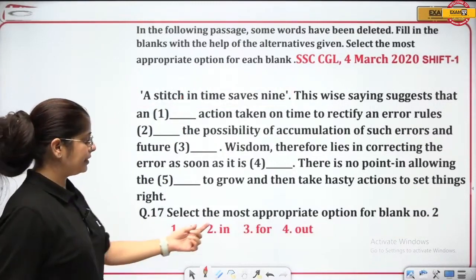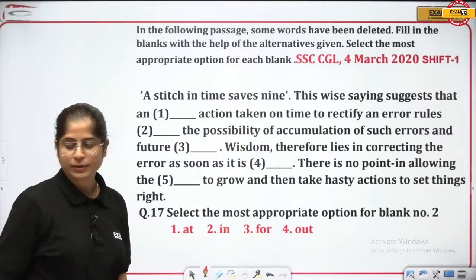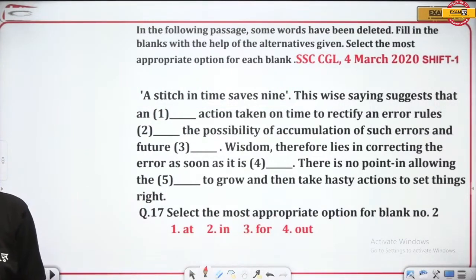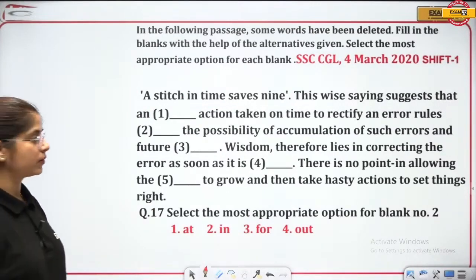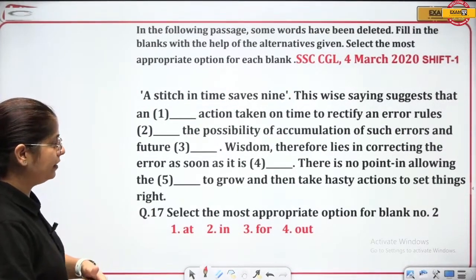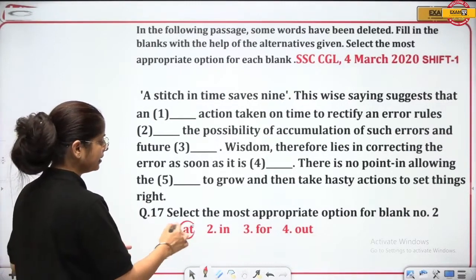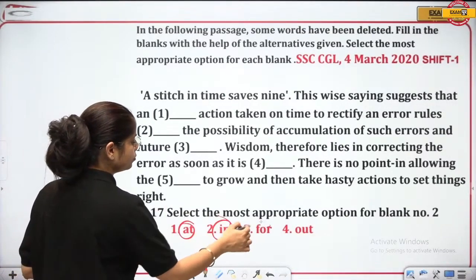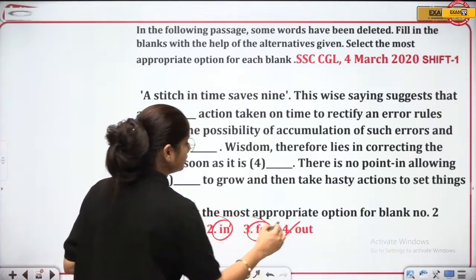Rules at, in, for or out. What will be the answer? Rules in, rules out, rules what? Right? So rules at is not the answer, rules in is not the answer, rules for is not the answer. Your answer is rules out.